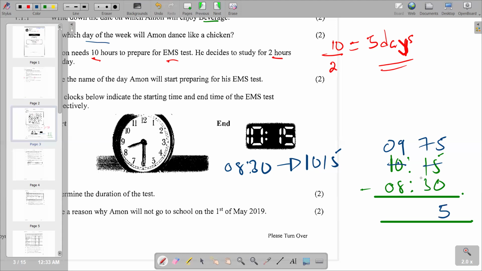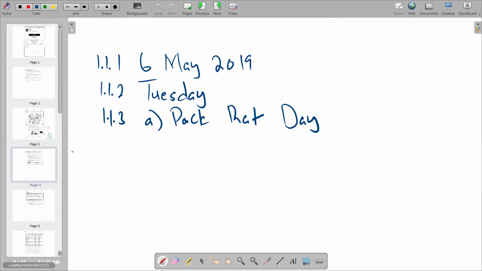So you can say 75 minus 30, you get 45. And then you say now 9 minus 8, you get 1. So you see that our answer becomes 1 hour, 45 minutes. So this is the duration of the test, 1 hour, 45 minutes. So on the answer section, we are just going to present this as such. We are going to say 1 hour, 45 minutes. That is 1.1.3.